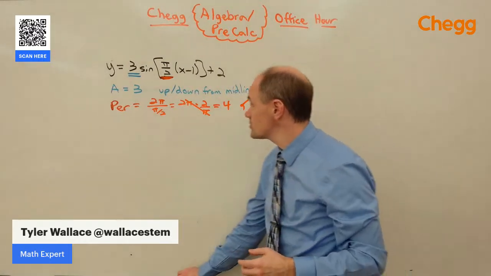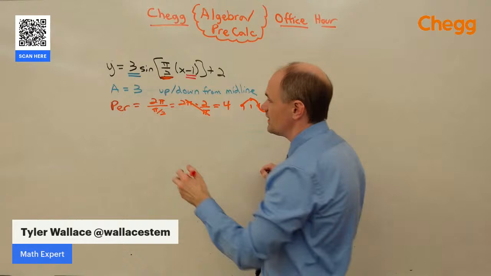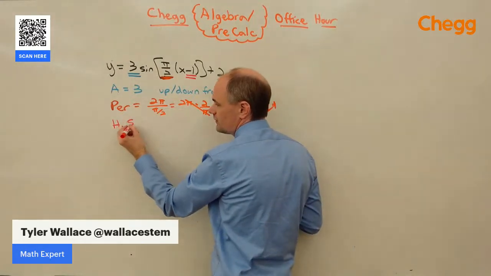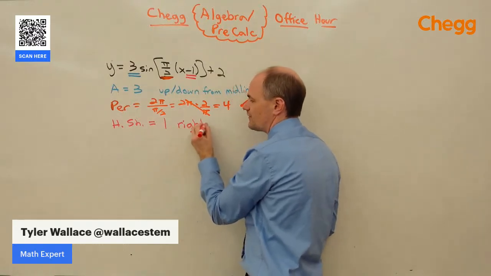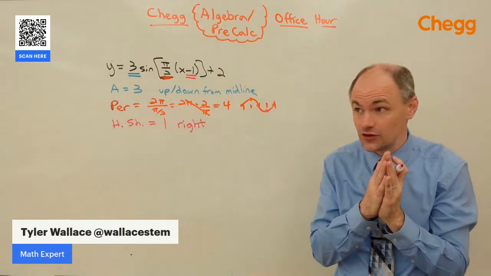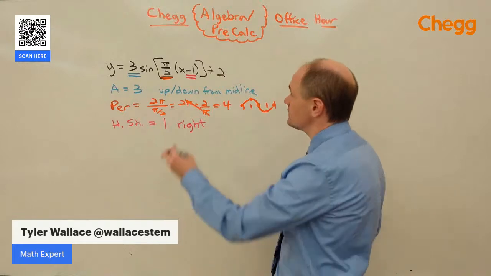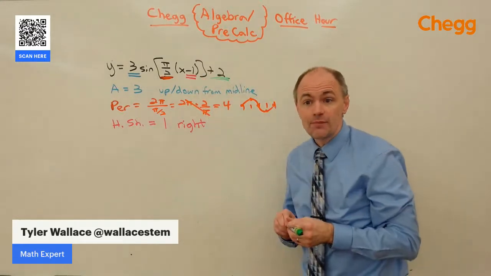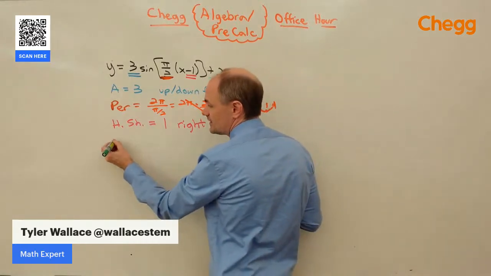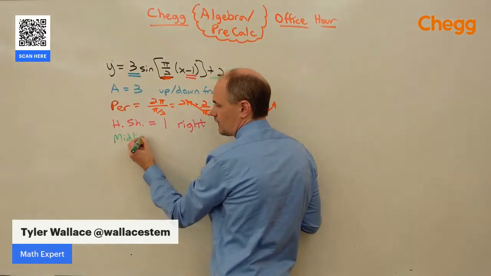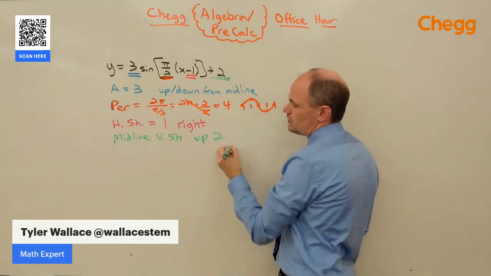The other important piece of information on here is this -1 inside the parentheses. That's going to give us a horizontal shift that's equal to 1 to the right. So this graph is not going to start at the axis like it normally does. We're going to shift 1 to the right. The next piece of information that's important is this +2. That +2 at the end tells us what's happening to the midline as everything's coming off. The midline has a vertical shift of up 2 units.